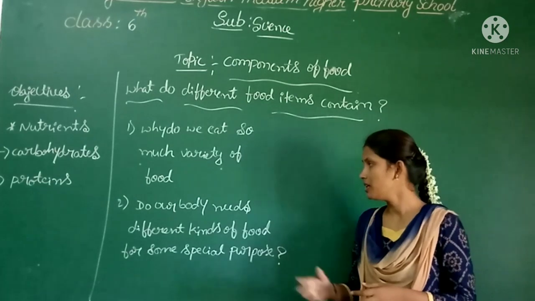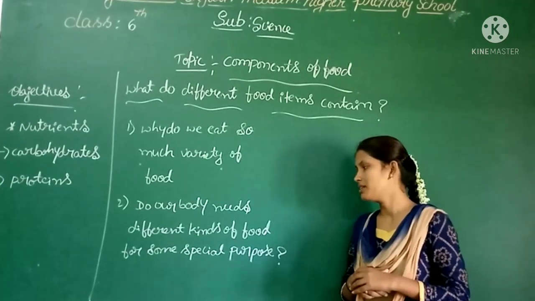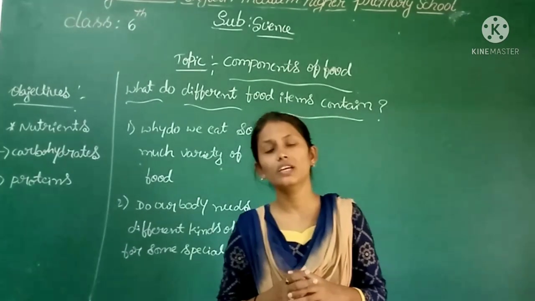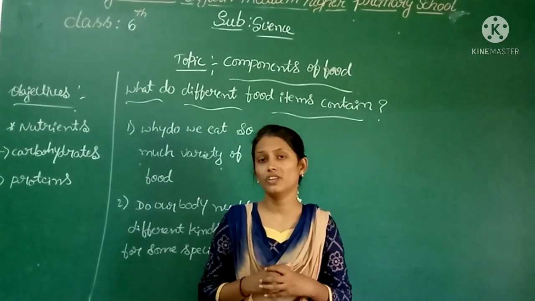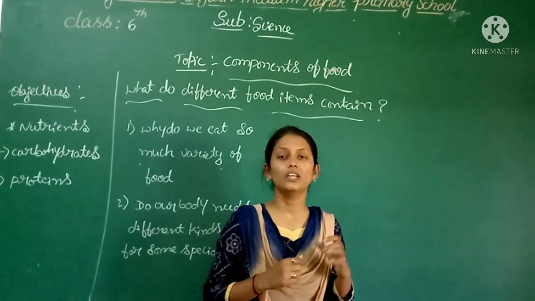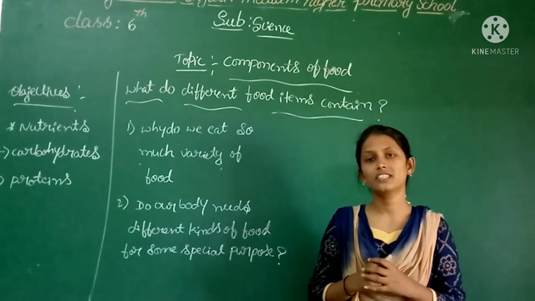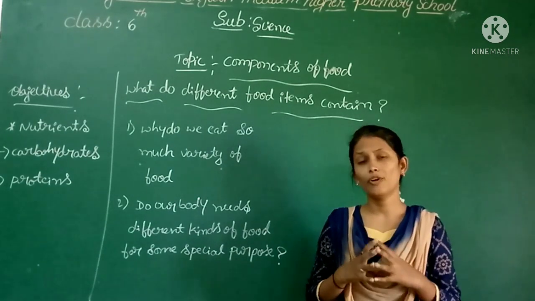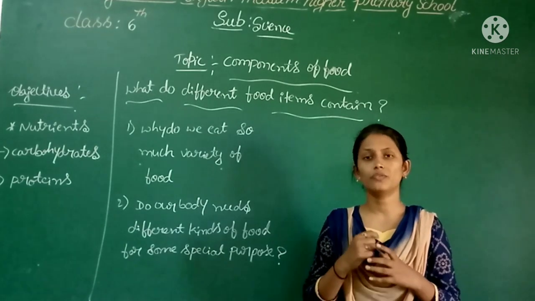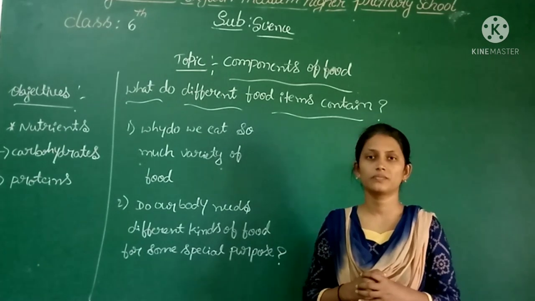Right? Then dear children, does our body need different kinds of food items for special purposes? So why do we need all these kinds of components? Does our body need them for special purposes? Yes, of course. Our body needs them for special purposes. Now let us discuss the importance of the components. Why does our body need these components? Now let us discuss.